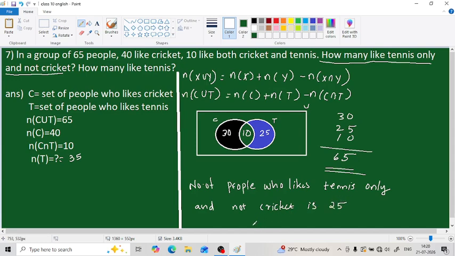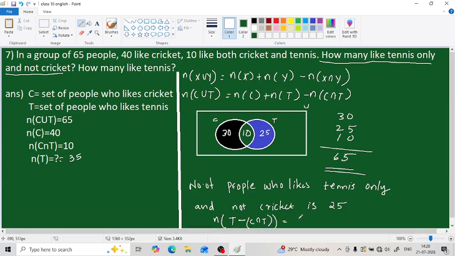In other words, in set form, how can we write it? This full set T is needed, isn't it? So n of T minus what we are subtracting, this 10 is subtracting. What is it? It is C intersection T. Okay, so n of T minus C intersection T. That is the answer.